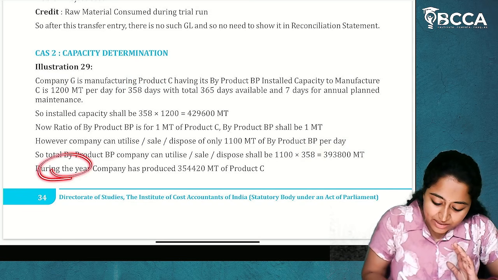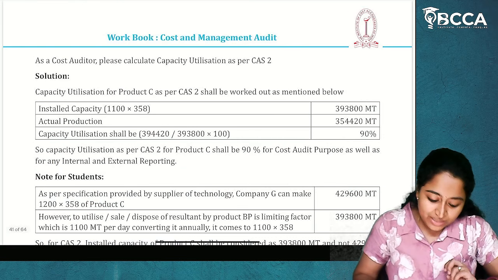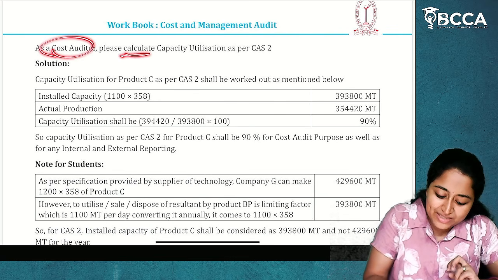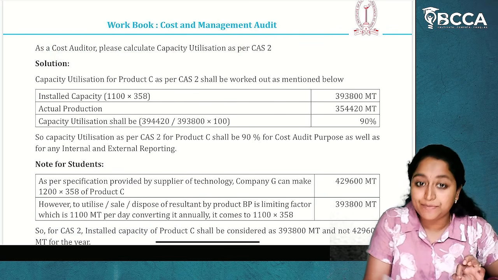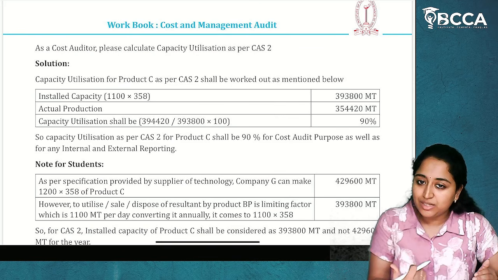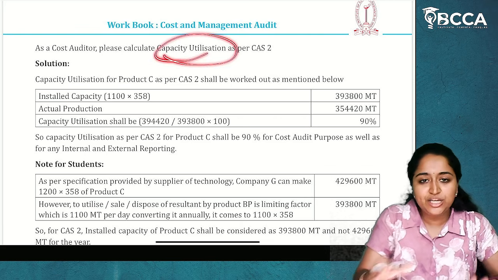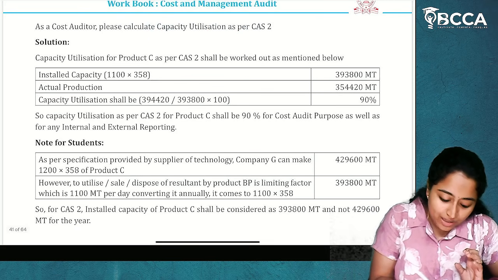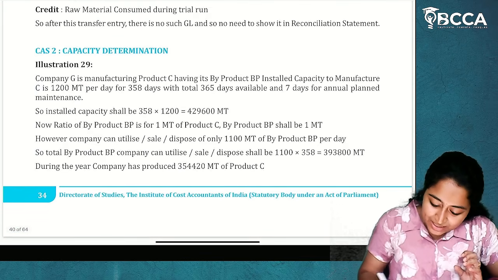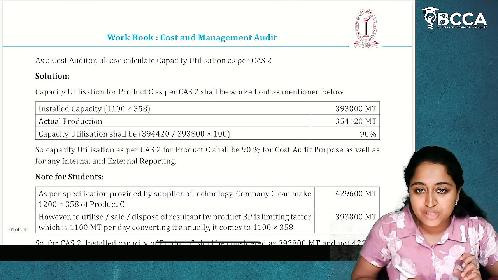Okay. During the year, the company has produced this much. This is the actual which is given to us. Now, as per the cost standard, please calculate the capacity utilization as per CAS 2. So, we have to derive what is the installed capacity. Actual capacity is already given. Actual capacity divided by installed capacity into 100 will give the capacity utilization. I hope it is clear. Now, what is the installed capacity? 1100 into 358, given in the question. This is the installed capacity.